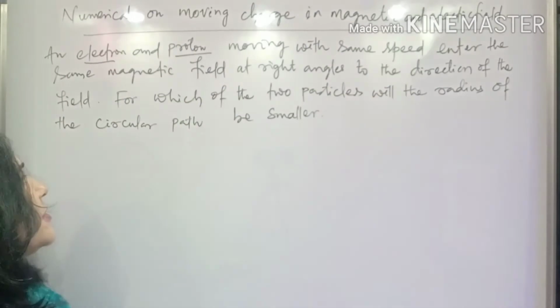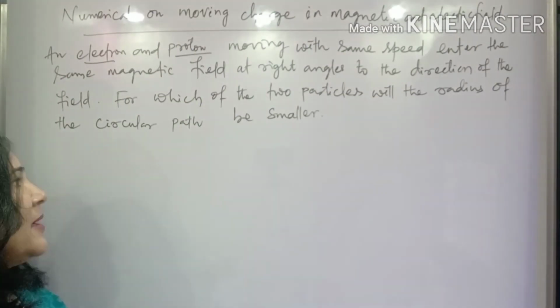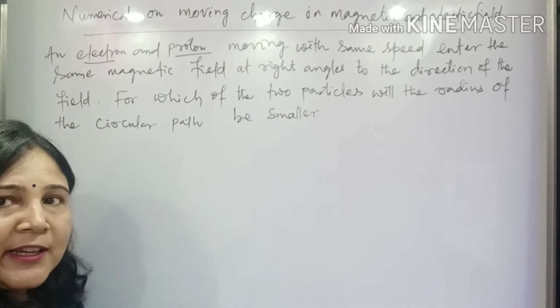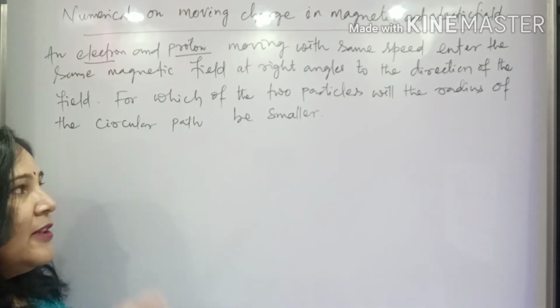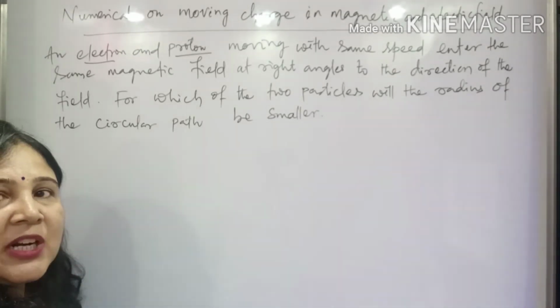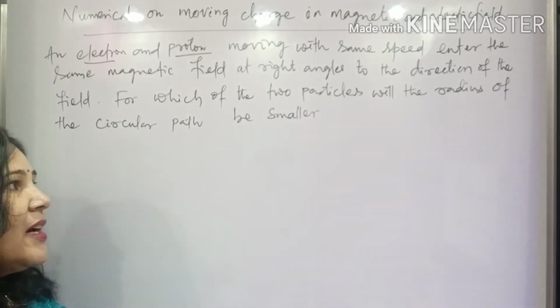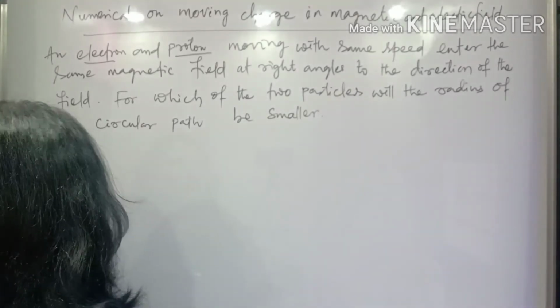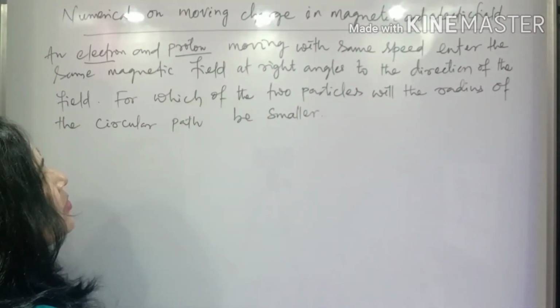Now for each of the two particles, the radius of the circular path is smaller, and we know that if the particles move at right angles to the uniform magnetic field, they move in a circular path. So both will start moving in a circular path. But the thing is, in which case will the radius of the circular path be smaller?